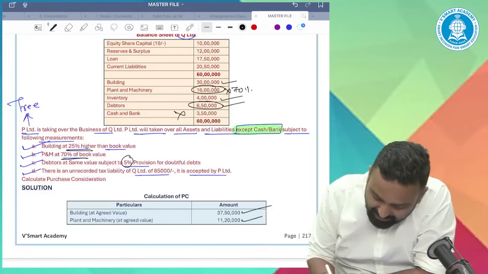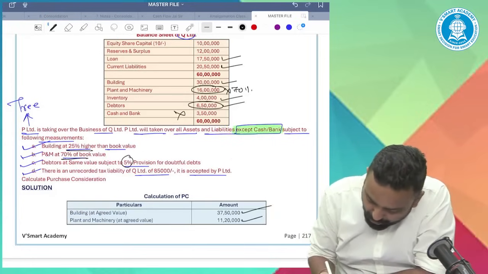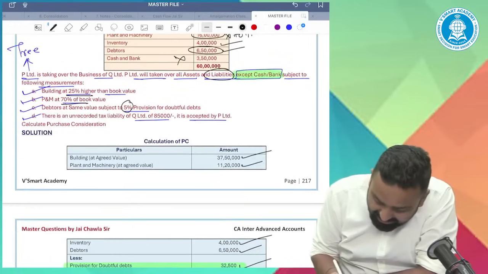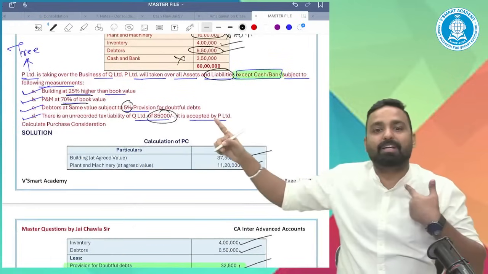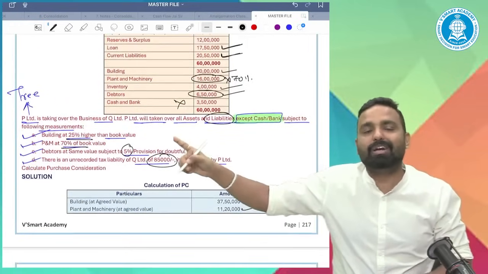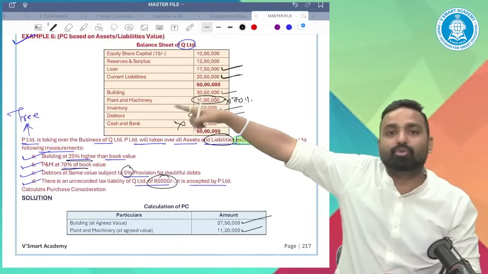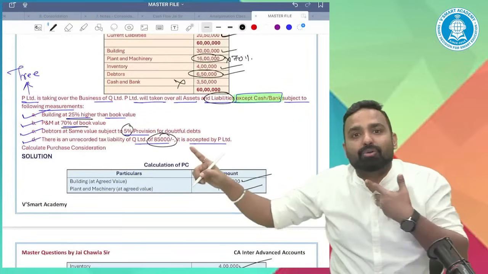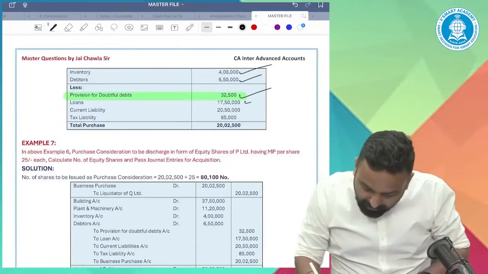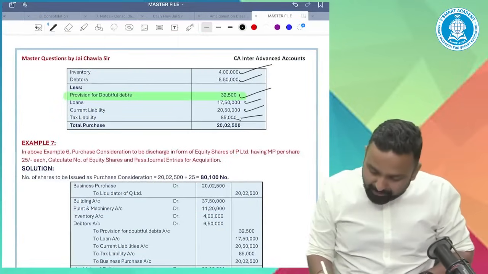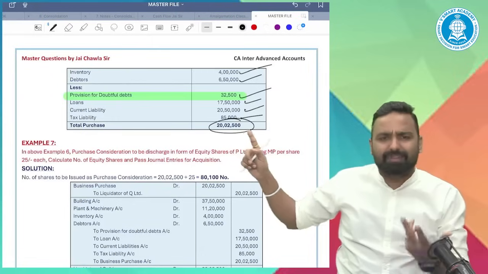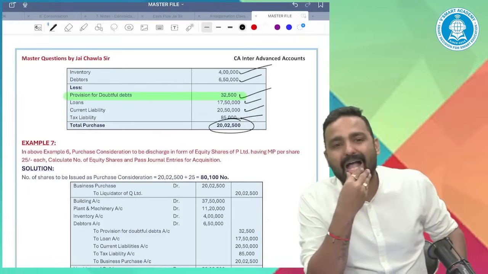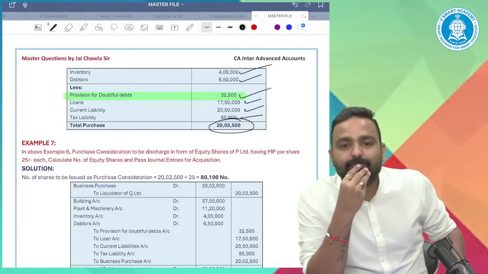Minus current liabilities, minus loans, because all liabilities are taken over. So current liabilities 2050 and loan 1750, and there's the unrecorded liability also, which is accepted by P. What is an unrecorded liability? It means a liability which is not shown in the balance sheet of the transferor company, but we are considering it as a liability. So current liability, loan, and unrecorded liability. This is the PC, guys: 20 lakh 2,500 is the PC. Have you understood this concept or not?